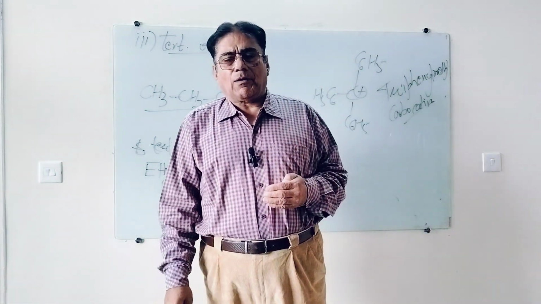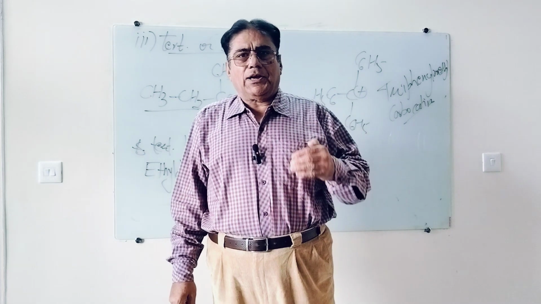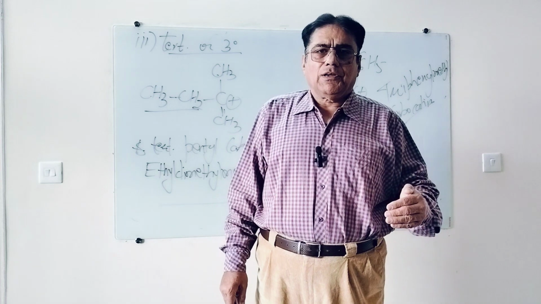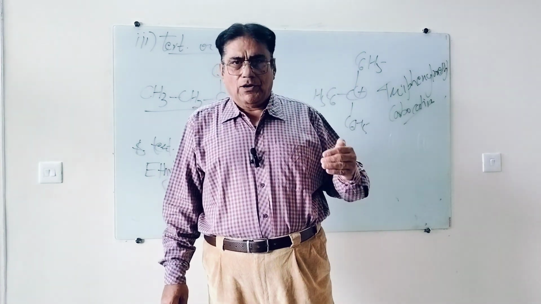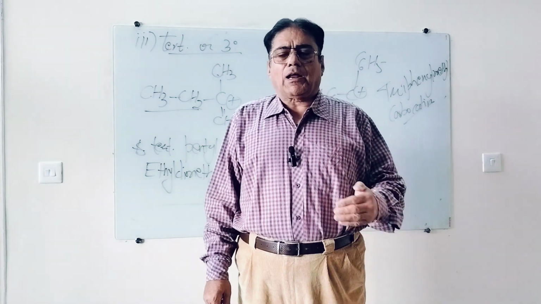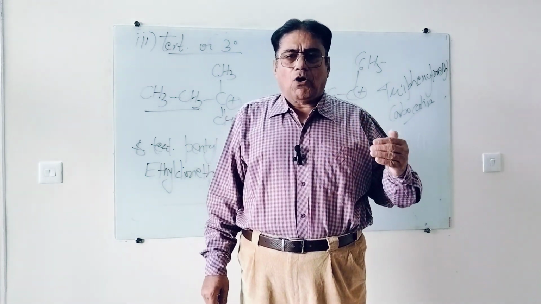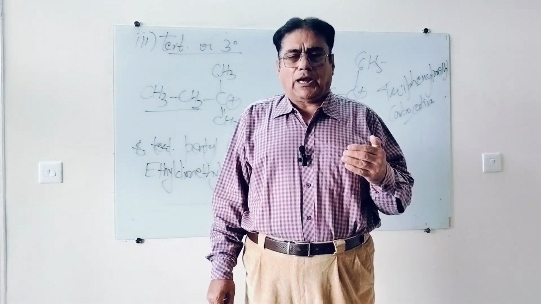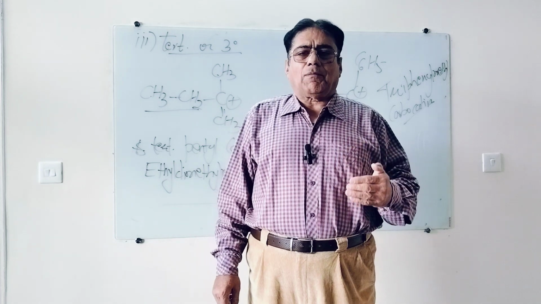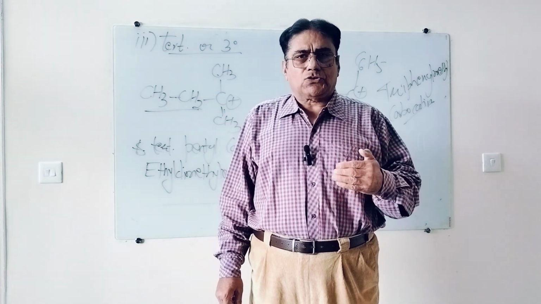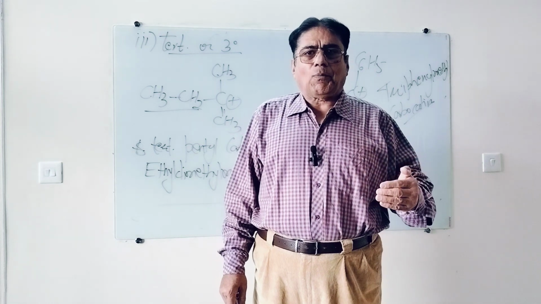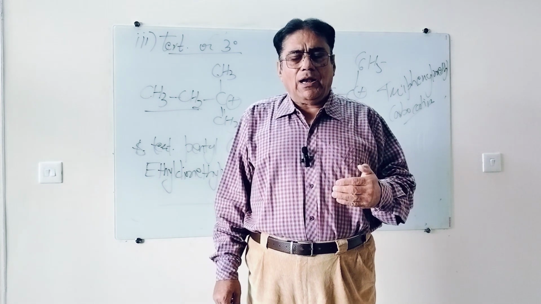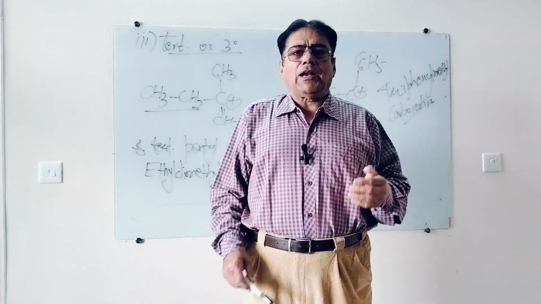So I would like to repeat it again. We can classify carbocation in 3 categories: 1 degree, 2 degree, 3 degree. Primary, secondary, tertiary. Primary carbocation is one in which the positive charge carbon is attached to one carbon only. Example: methyl carbocation, ethyl carbocation, normal propyl carbocation, isobutyl carbocation, or benzyl carbocation. Secondary or 2 degree, when the positive charge carbon in the carbocation is attached to 2 carbon at least. Isopropyl, right? Also known as dimethyl. Secondary butyl, also known as ethyl methyl carbocation.